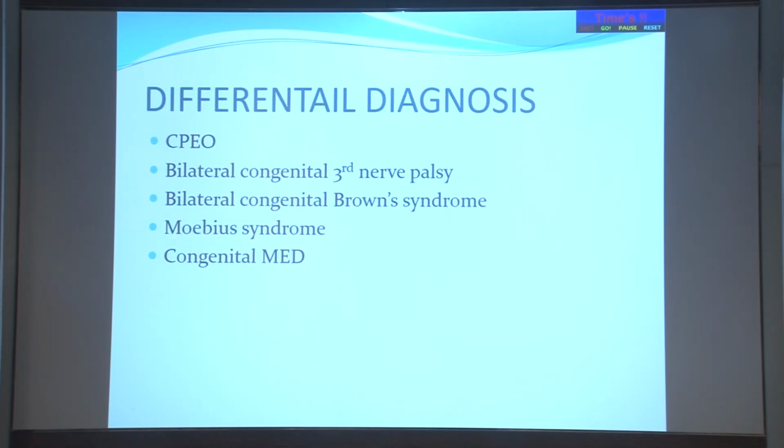Now, differential diagnosis will basically mean CPEO, which needs to be distinguished. There could be bilateral congenital third nerve palsy, which is very rare, and you don't see many cases. There could be congenital Brown's, which is bilateral, you may see. Mobius at times may create issues. And congenital MAD, which is a unilateral CFM, as I said, it could be mixed up.